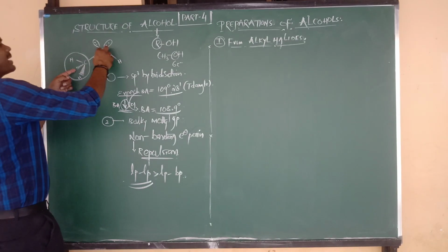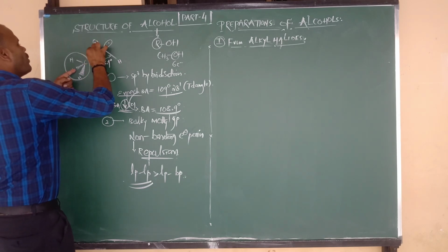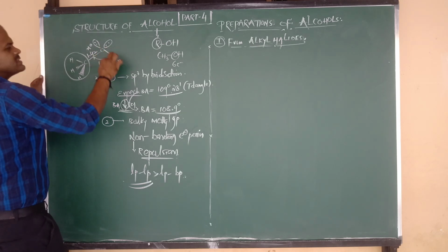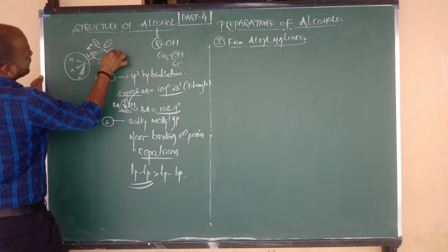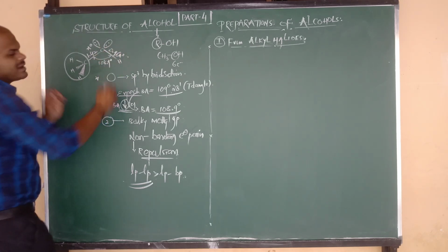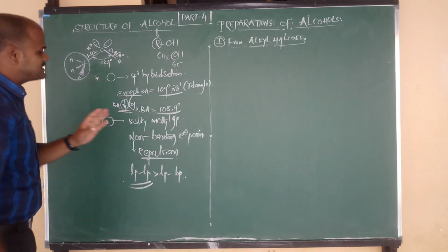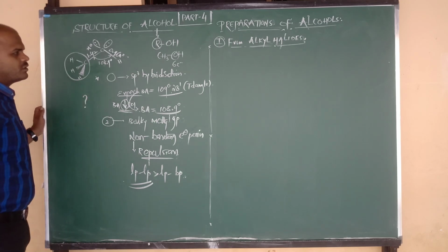And from carbon to carbon, the bond length is nothing but 1.42 angstroms. And in case of alcohol, from oxygen to hydrogen, the expected bond length is nothing but 0.96 angstroms. This is the story. So the main thing, you have to focus on this. They can ask you the question.